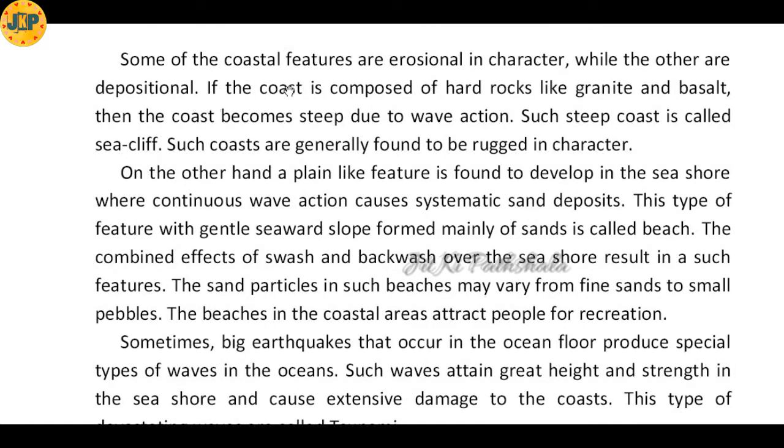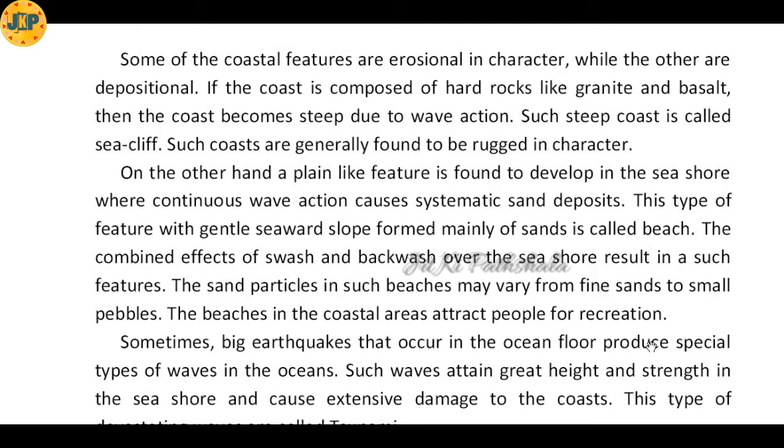Some of the coastal features are erosional in character, while the others are depositional. So different types of features can be seen in the coastal area, and these features have been formed because of erosional activities and also because of depositional activities.